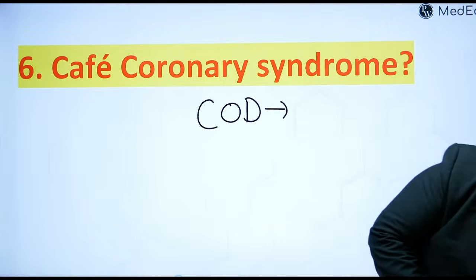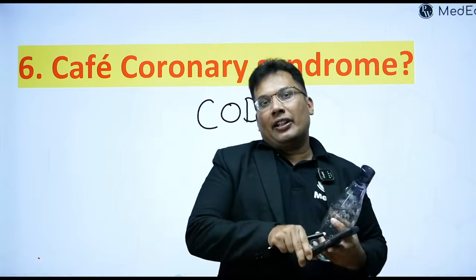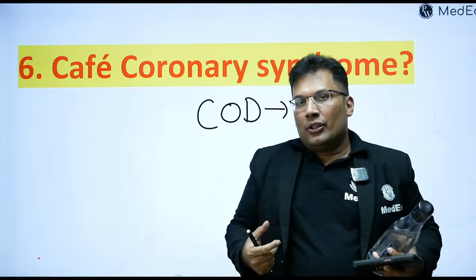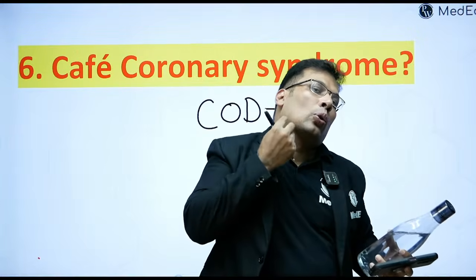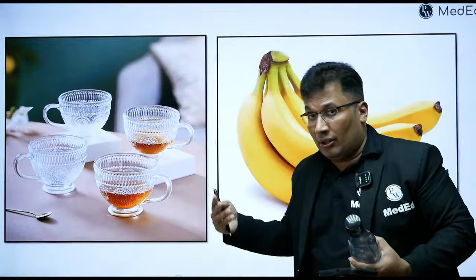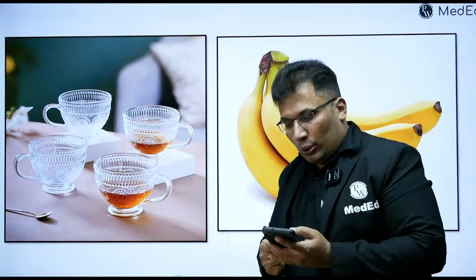For example, I'm very happy today. I'm having alcohol, then some meat, some good food, enjoying my life. Suddenly some meat particle goes and occludes my larynx, so there can be choking and death. Or sometimes banana and alcohol can be dangerous and stimulate your vagus nerve, causing death. So cafe coronary syndrome mimics a heart attack, but the cause of death can be choking.